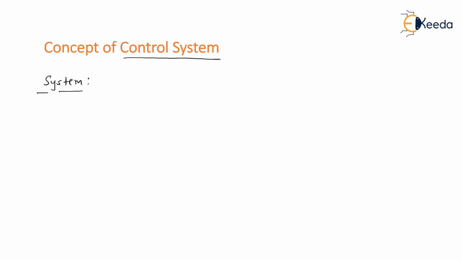We define system as a collection of some physical parameters. This collection of physical parameters comes together, it forms an entire unit, and this unit has a certain objective. I repeat my definition of system. System is defined as a collection of physical parameters together which forms an entire unit with a certain objective. So what I just said, I'll just write it in the form of points here.